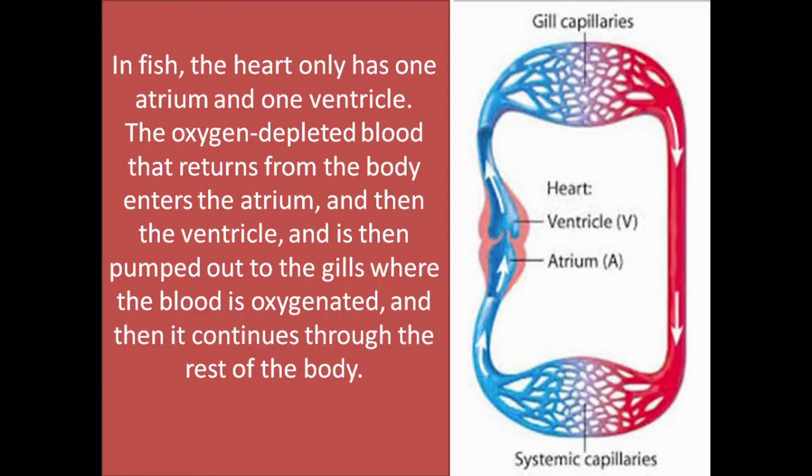For example, in fish, the heart has one atrium and one ventricle only. The deoxygenated blood returned from the body enters into the atrium and is pumped out by the ventricle to the gills, where the blood is oxygenated, and then the oxygenated blood is taken to the parts of the body. Finally, deoxygenated blood from all the parts of the body reaches the atrium. So, blood circulates only one time through the heart in one complete cycle in fish.